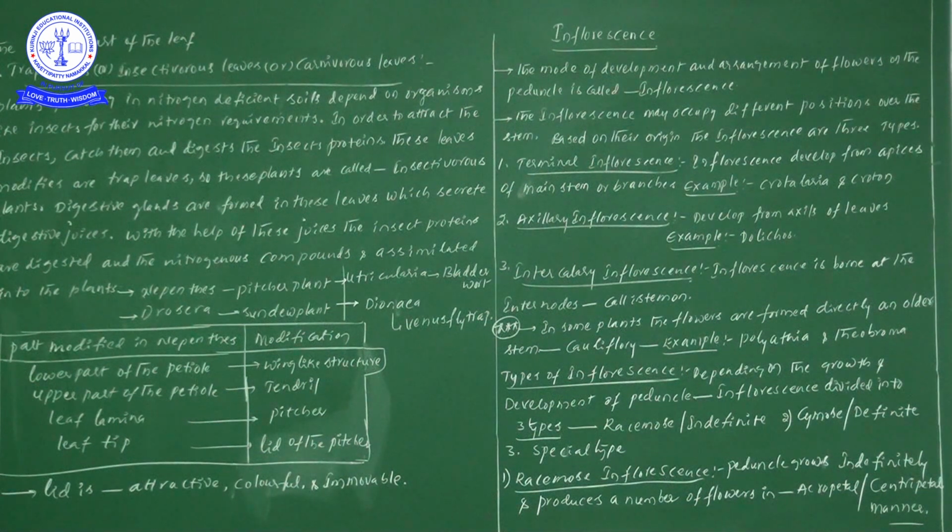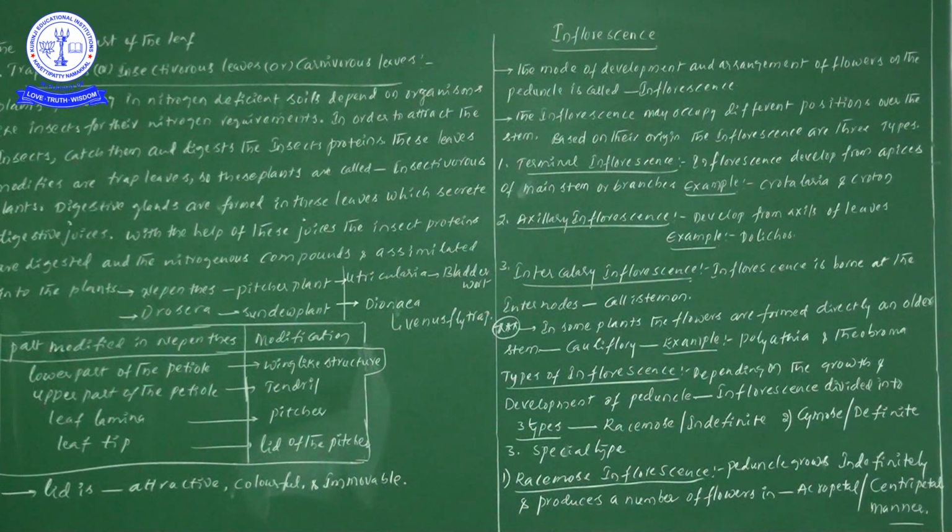These 2 points we should not forget. The peduncle grows indefinitely, and it produces a number of flowers in acropetal direction or centripetal direction. Acropetal direction means older flowers at the base and younger ones at the top.